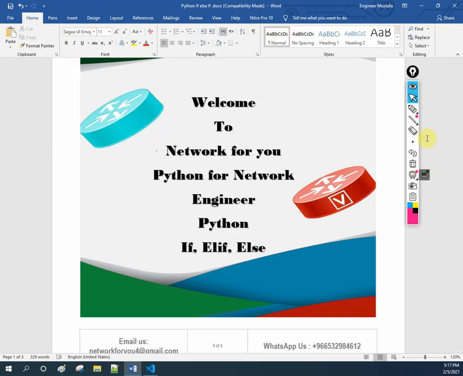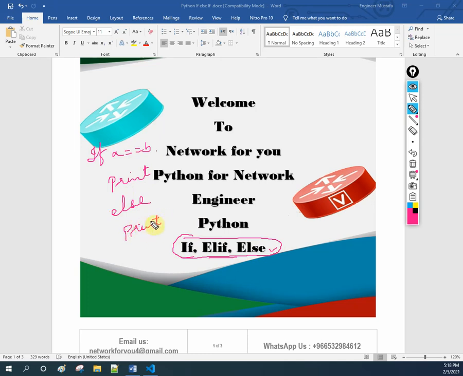So in our previous class we finished some operators. So now we are starting the if, else if operator. This is very important. In Python we are going to use this, for example: if a is equal to b, then print this one, else print another thing. Like that we can use.